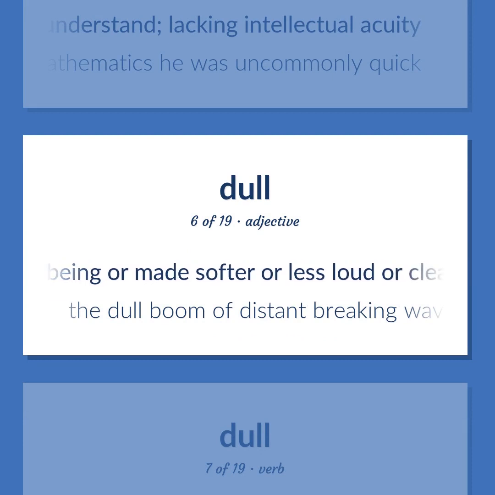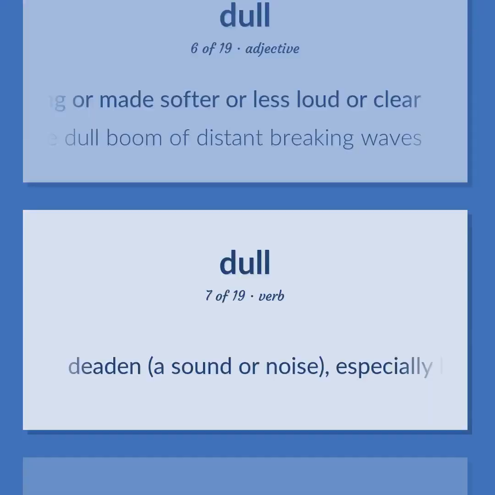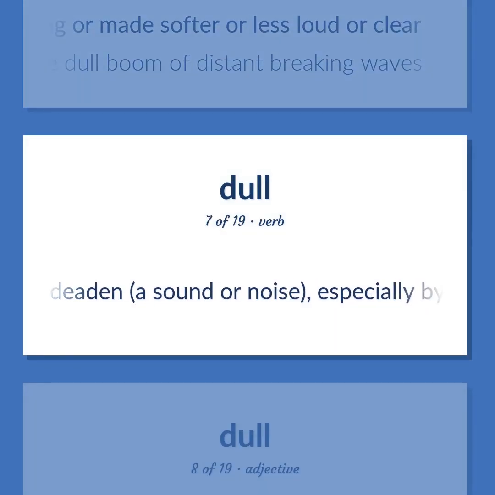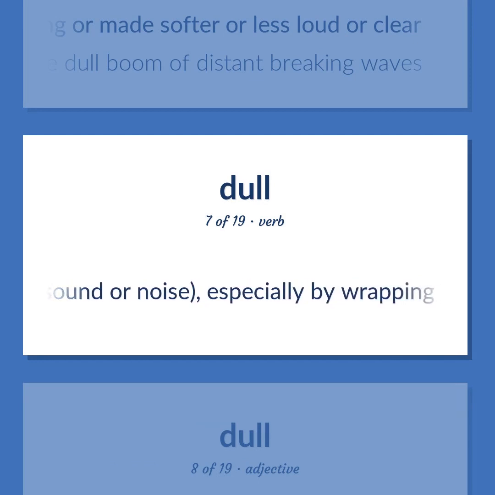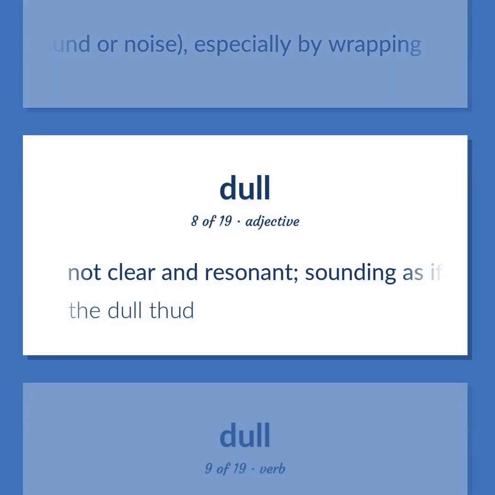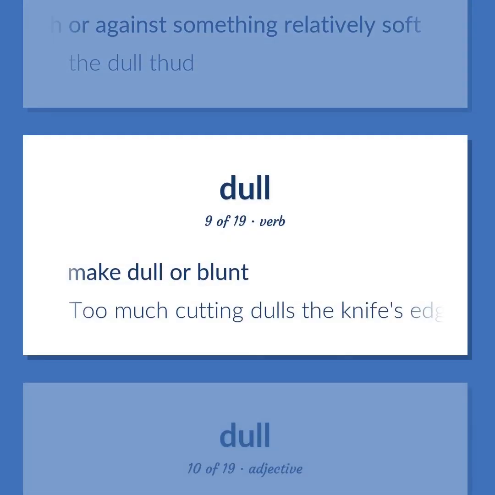Being or made softer or less loud or clear. The dull boom of distant breaking waves. Deaden a sound or noise, especially by rapping. Not clear and resonant, sounding as if striking with or against something relatively soft. The dull thud. Make dull or blunt. Too much cutting dulls the knife's edge.